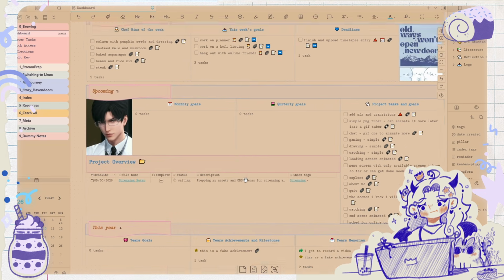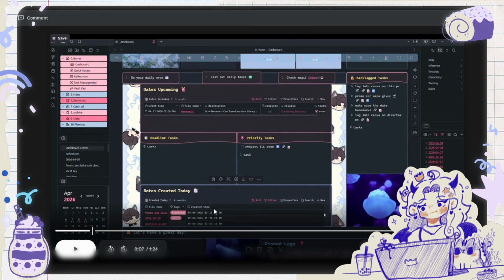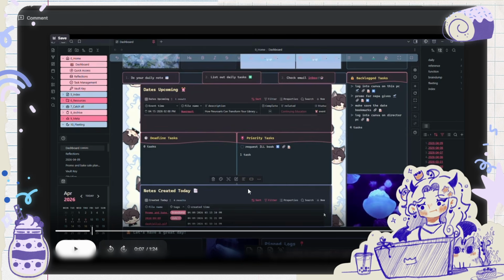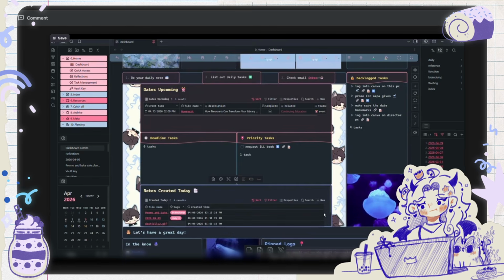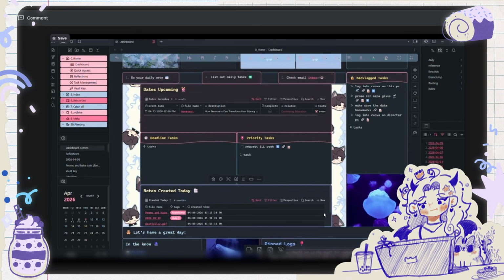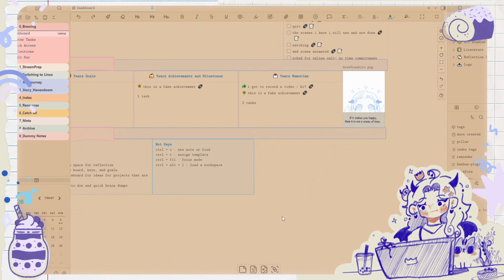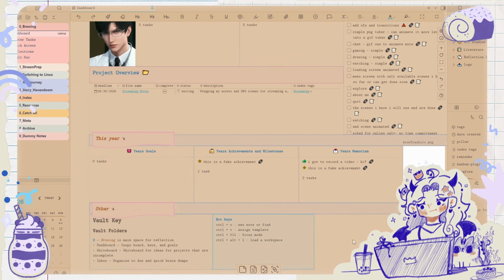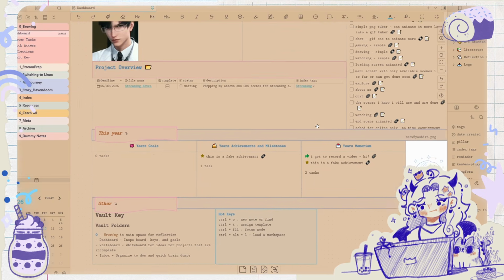I did want to figure out eventually how to do, because I know I said I didn't really need the notes created today per se. Maybe in the future I can have it. I would like a notes created on this day, so that way I can see what did I make today on the 10th that was also made last month on the 10th, or the year before on the 10th or something. That would be really cool, because then I could reflect on notes that I had made on that particular day. I'll have to figure that out eventually, because that would be really nice to have.